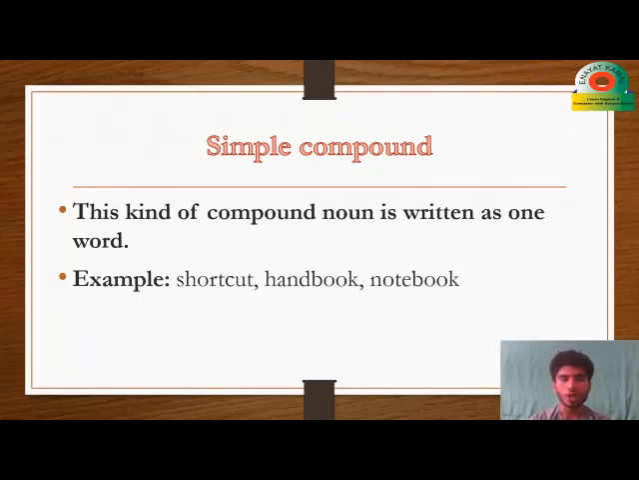For example, shortcut. As you see, short is one word and cut is another word, but here it has just one meaning. Shortcut means the brief or abbreviated way. So it is one meaning, but two words joined. These are called simple compound. Another example is handbook. Handbook has one meaning, but it is two words. And the last one is notebook. Notebook is two words, but it has one meaning. You know what a notebook is. So that was simple compound. As its name says, it was so simple. I hope you got it.